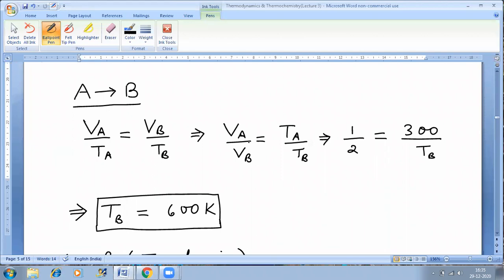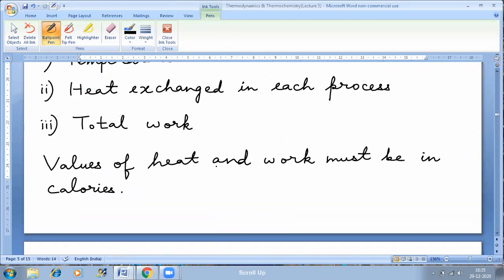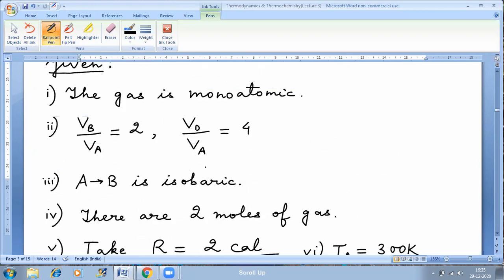This VA upon VB is given as 1 by 2, right? See, it is given. VB by VA is equal to 2. That means VA by VB will be 1 by 2. This is VB upon VA.